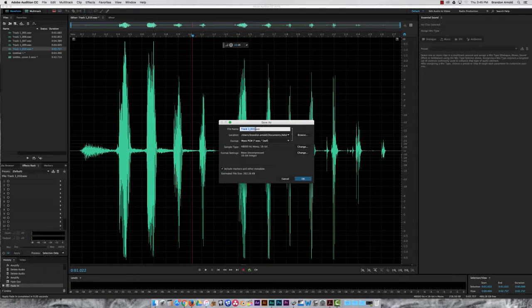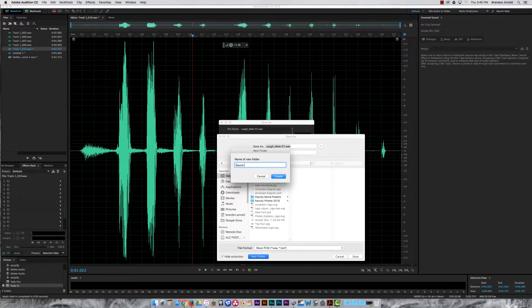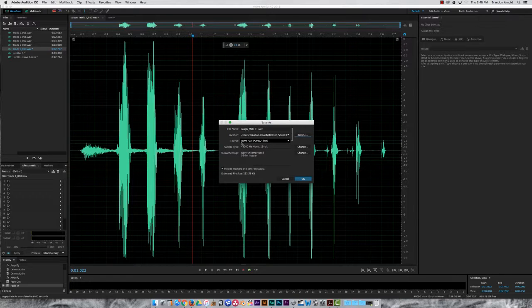And I want you to name this pretty specifically. So first you type in the category, so this would be laugh, then underscore, and this is a male laughing. And then I have about 3 different laughs, so I'm going to name this 01. And if you want to change the location of it, probably easiest to put it in the desktop or something like that. There we go. Sound effects, and hit save, and the rest of this should all be good, and hit OK.